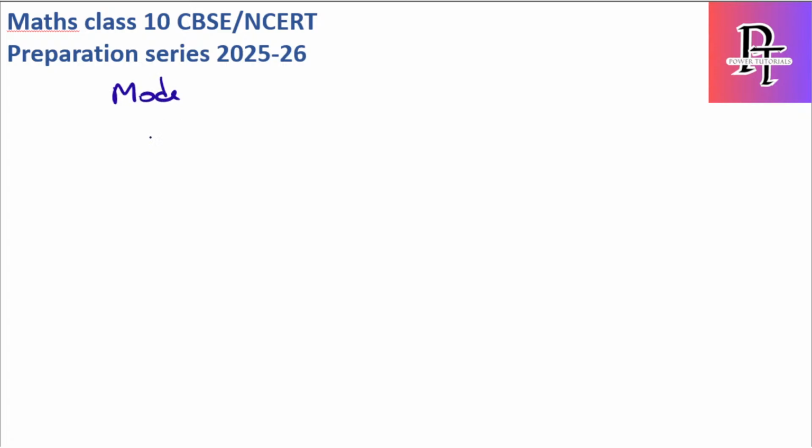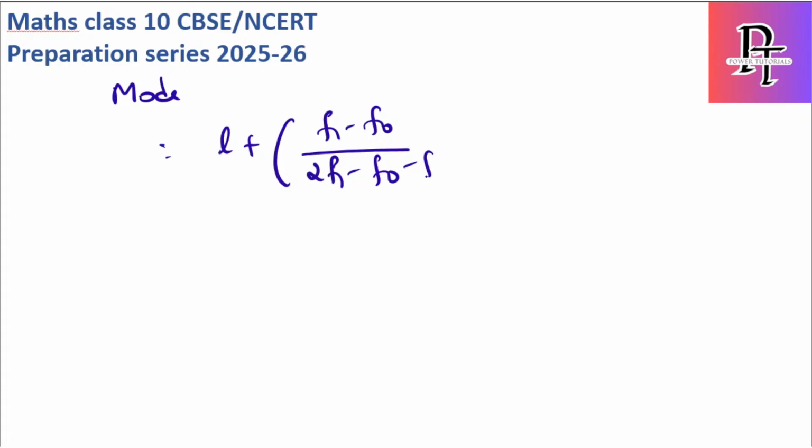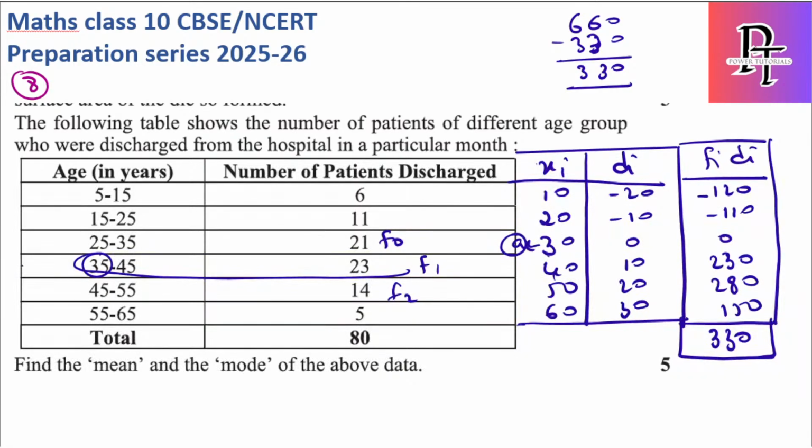So what is the mode formula? Mode is L plus f1 minus f0 by 2f1 minus f0 minus f2, into h. H is the class interval difference. L value is 35.